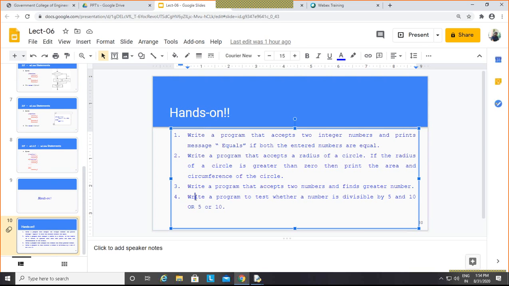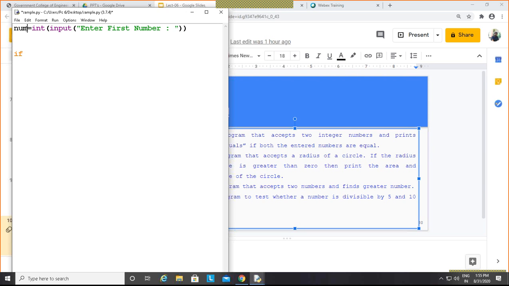That condition was if that number... one minute. In this program, we only need to check a single number. This is again not correct. And simply write this number. Enter number.